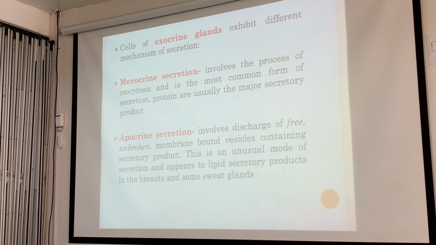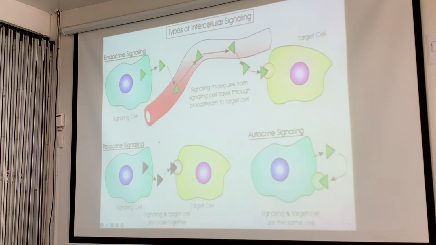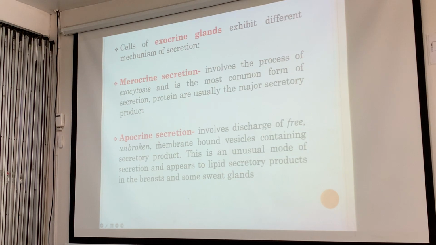Cells of exocrine glands exhibit different mechanisms of secretion. Some by merocrine secretion involving the process of exocytosis. Apocrine involves the discharge of free, unbroken, membrane-bound secretory products. This is unusual, and appears in the breast and some sweat glands. Where is it famous?